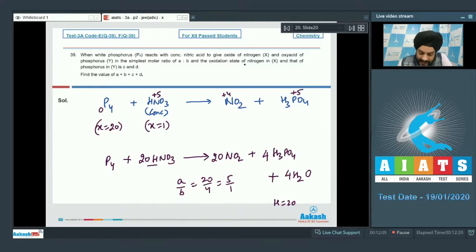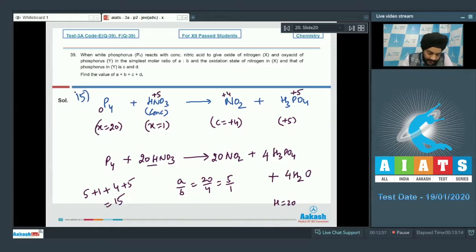And the oxidation state of nitrogen in the compound X is +4. So C is equal to +4. And the oxidation state of phosphorus in Y is equal to +5. So we have to add 5 and 1 and 4 and 5. This gives us a value equal to 15. So students, for question number 39, we have to mark the correct answer as 15.